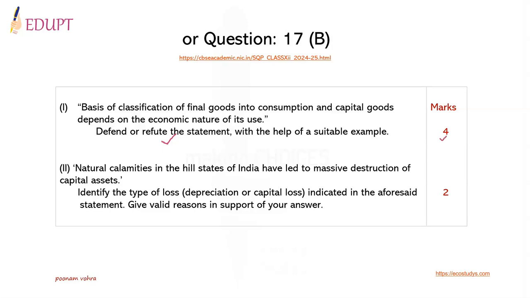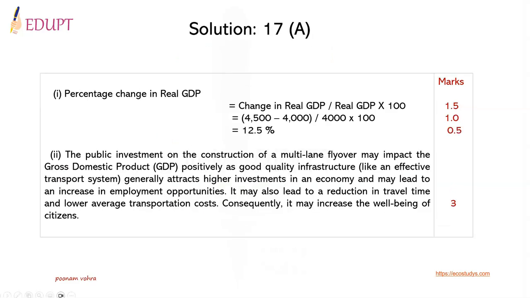Marks allotted are 4. Part 2 is: natural calamities in the hill stations of India have led to massive destruction of capital assets. Identify the type of loss, whether it is depreciation or capital loss, indicated in the aforesaid statement. Give a valid reason in support of your answer. Marks allotted are 2. Let's have a look at the solution for question 17 part A, which has two subparts.